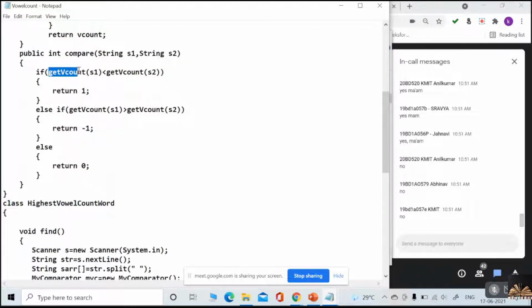Get the vowel count of string 1. Yes or no? And get the vowel count of string 2. That is what it is comparing in this. It is comparing two strings in terms of, not the string length. Which count, Jagadish?